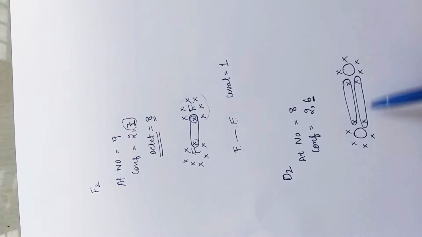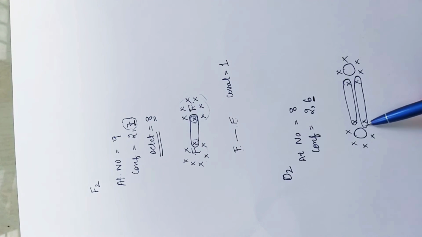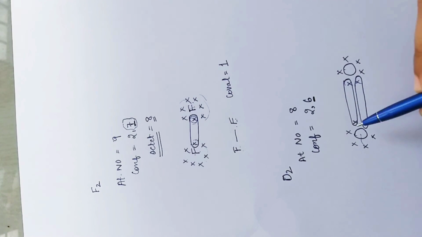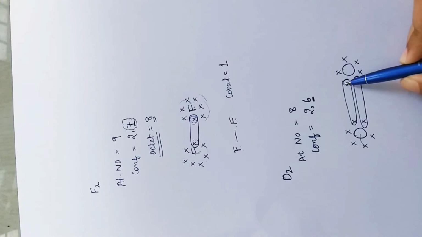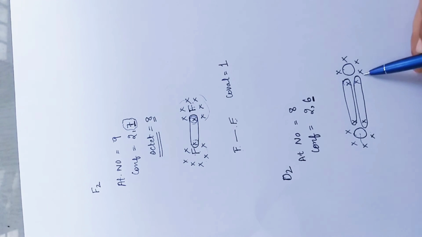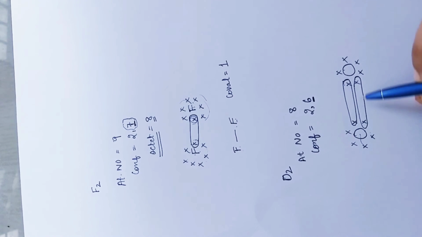Sharing means exactly that the electron is of this oxygen also and of this one as well. Now after sharing, 6 was already there, 6, 7, 8 for this oxygen. Similarly for this oxygen, 6, 7, 8. So both of them become stable.